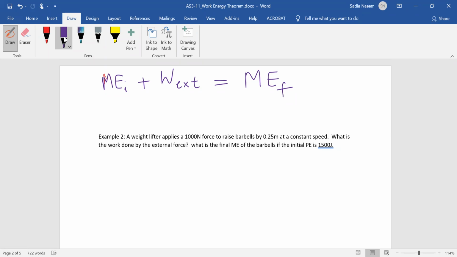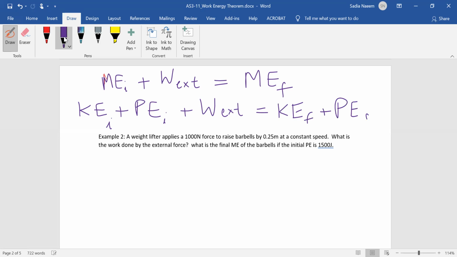And we can also write out the formula. Remember, mechanical energy, the shorthand being ME, is the sum of KE and PE. So the initial mechanical energy, initial KE plus initial PE, plus the work done by external force equals ME final, which is KE final plus PE final. Okay. And then the other thing you need to know when you're solving these problems is the formula for kinetic and potential energy. So let me also write that down here. We're going to use all of this stuff.